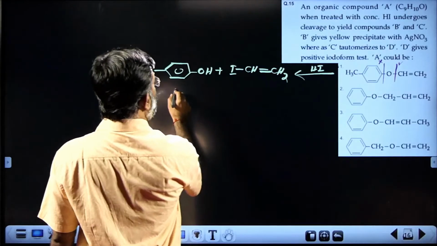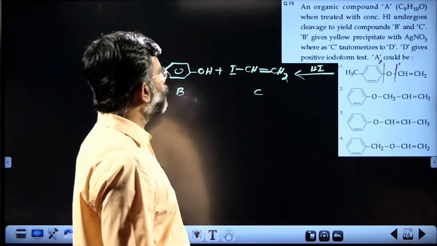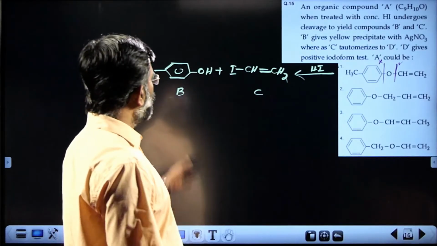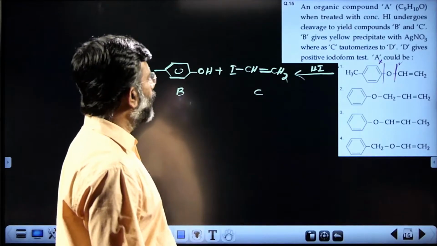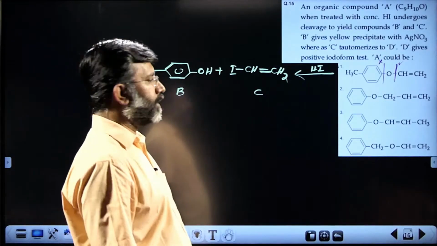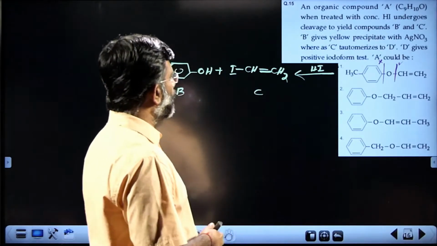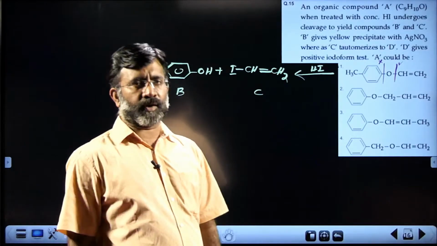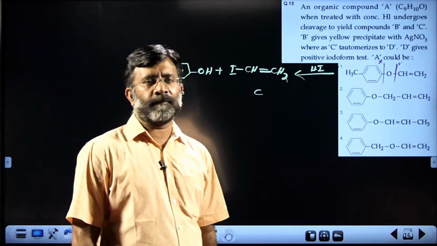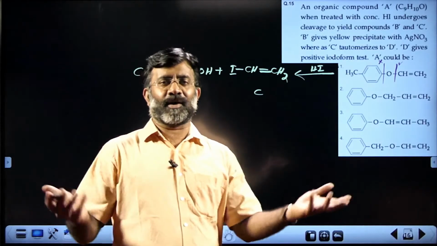This is what you are going to get, B and C. B gives yellow precipitate with the silver nitrate, or vice versa, B or C, like that. And C tautomerizes to give D. It's easy to understand. Neither this molecule nor that molecule can give you a tautomerized condition, and hence that choice is not valid.